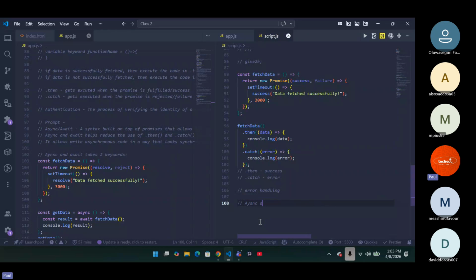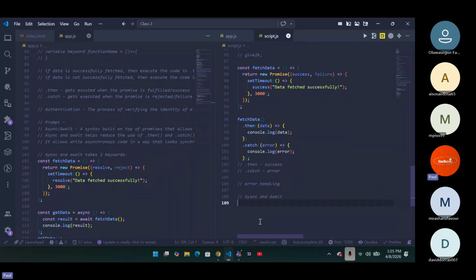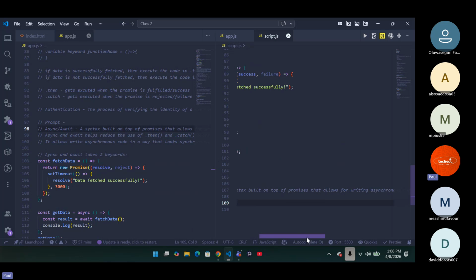Async and await is a syntax built on top of promises. As you can see, so what I was saying: async and await is also promises, but a much different way of writing promises.